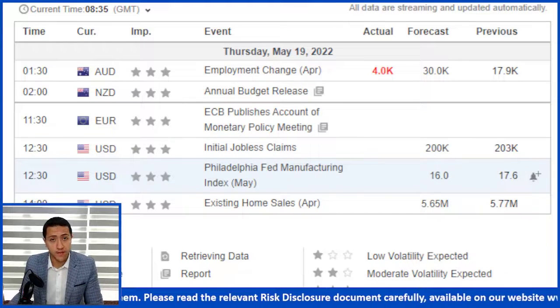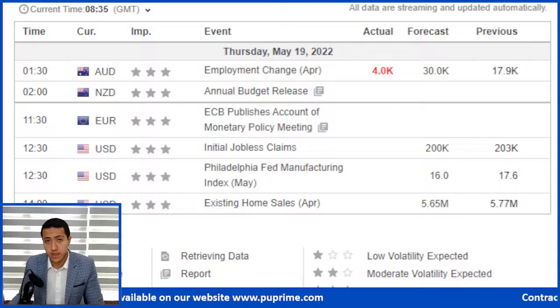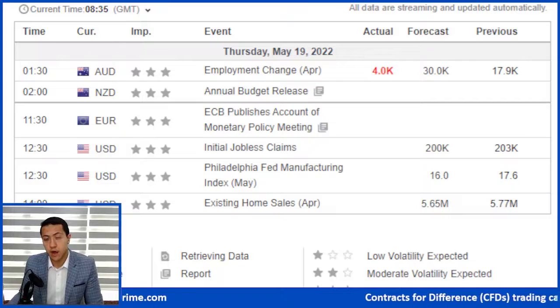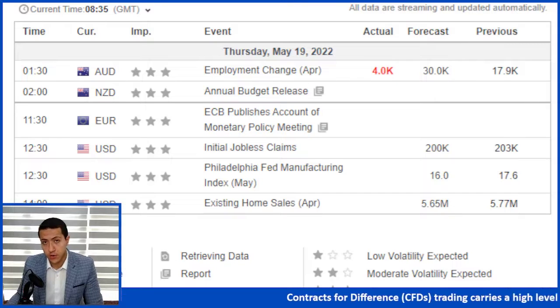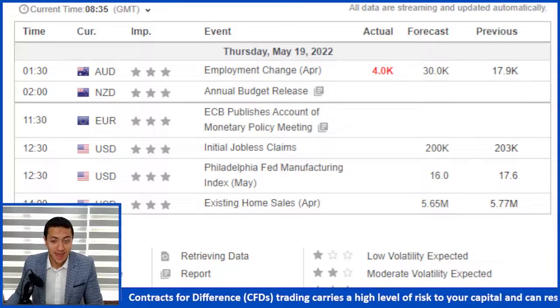We also have the Philadelphia Federal Manufacturing Index for the month of May and the existing home sales for the month of April. So the numbers and the economic releases expected today are important. However, they shouldn't add any higher volatility in the markets during today's trading, which gives us some opportunities to trade as per the technical analysis. Let's have a quick look.